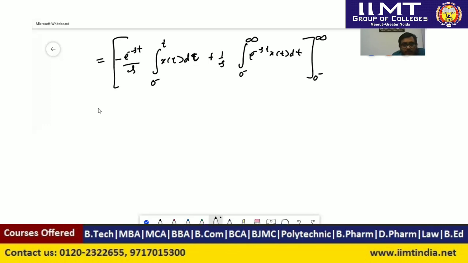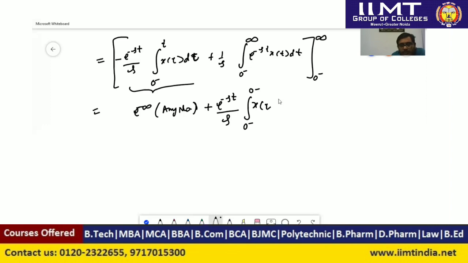So what we can say here, at time t equal to infinity, it will be e to the power minus infinity, and this expression could be any number, but e to the power minus infinity is 0. Okay, minus, at the lower limit we put time t equal to 0 minus, and we will get e to the power minus st upon s, and this integration will be 0 minus to 0 of x(tau) d tau, and this will be 0 because lower limit and upper limit both are same.